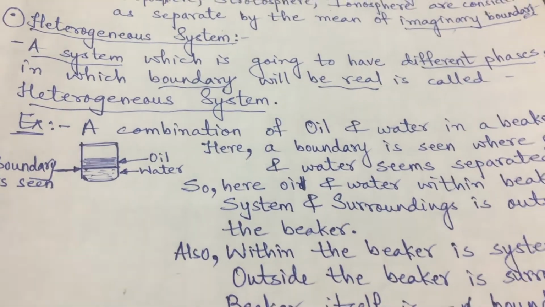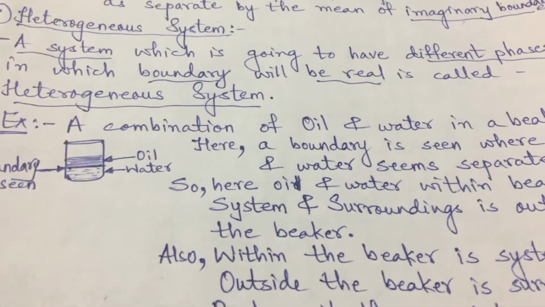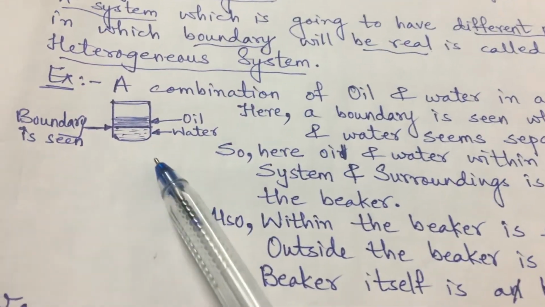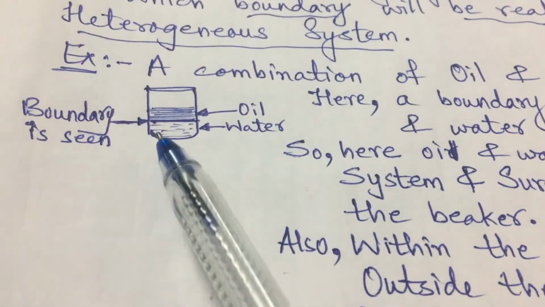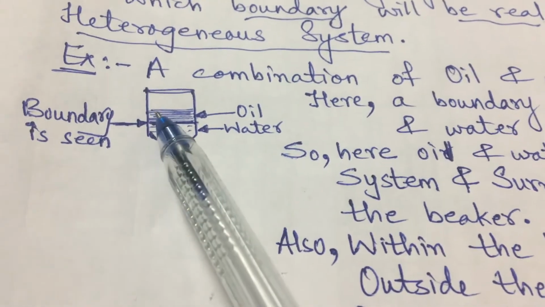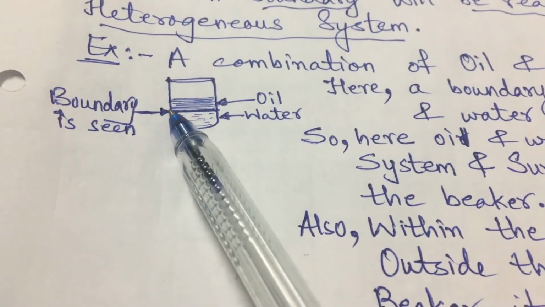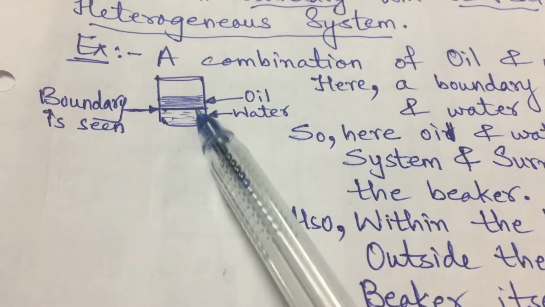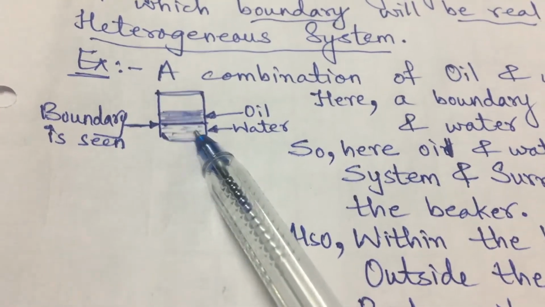So here is a simple example I have considered. It is about oil and water, taken in a beaker. We can easily see that this is the water portion, this is the oil, and this is a boundary which is separating both. So here we can make out two different layers.